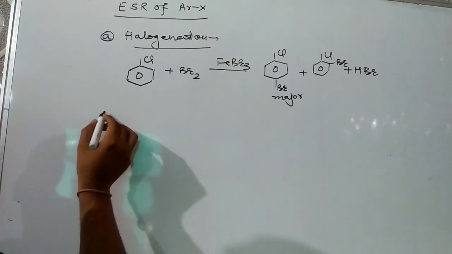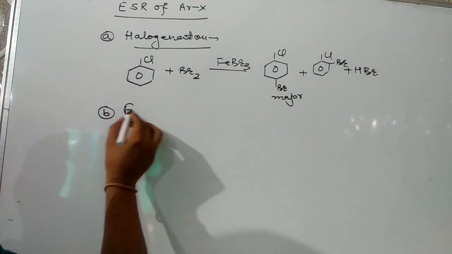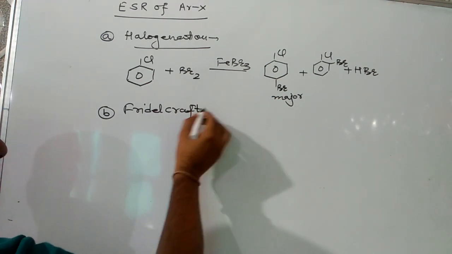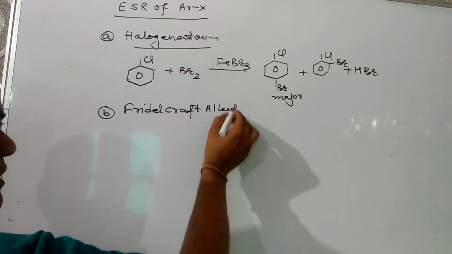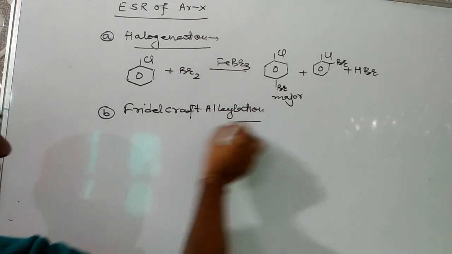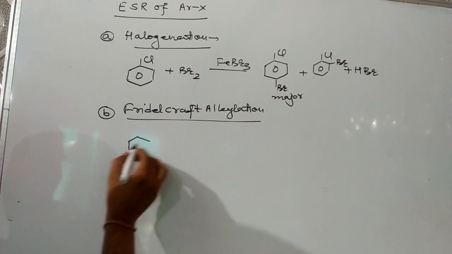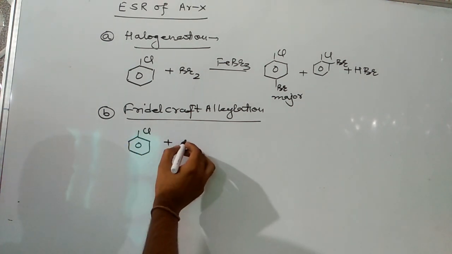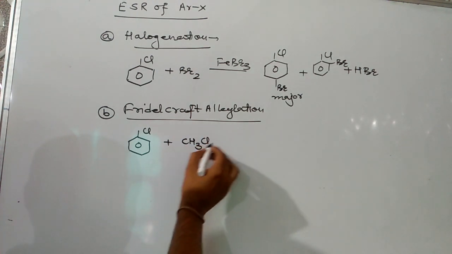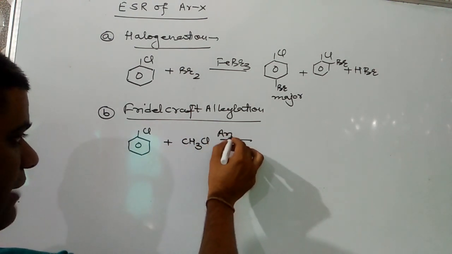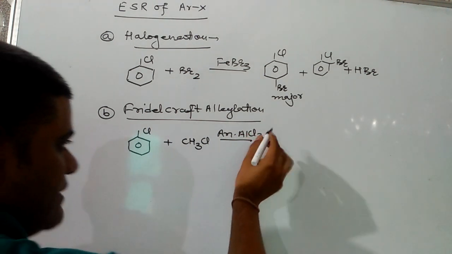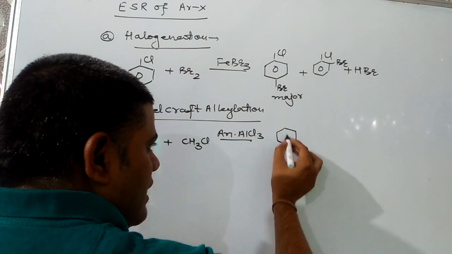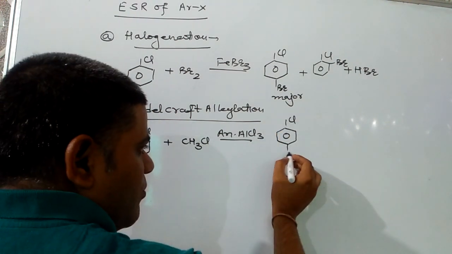Next will be Friedel-Crafts alkylation. In Friedel-Crafts alkylation, we have to react haloarene, let's suppose chlorobenzene, with chloromethane in presence of anhydrous AlCl3, due to which the alkyl group is going to be introduced and the position is going to be decided by chlorine.